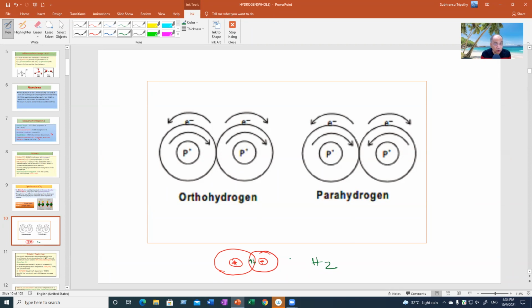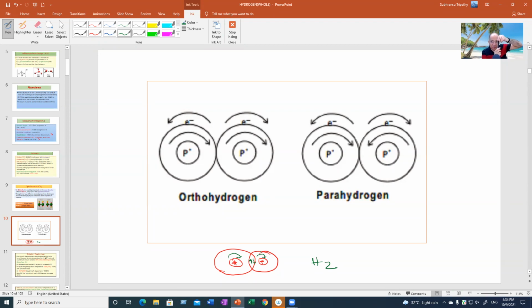So I'm talking of orthohydrogen. When I say hydrogen, I mean protium, diprotium, H2. Now there will be protons only as nuclei. Now, the nucleus is not fixed. It is spinning, not executing translatory motion, but spinning about its own axis.